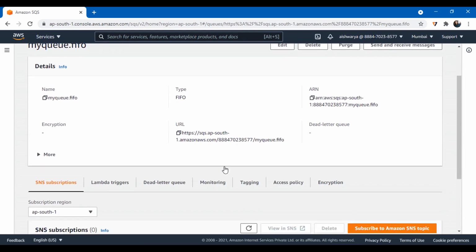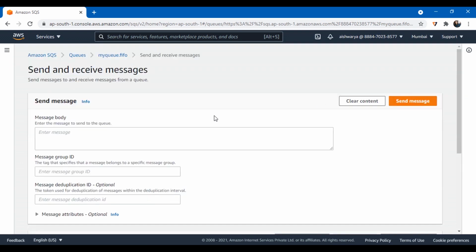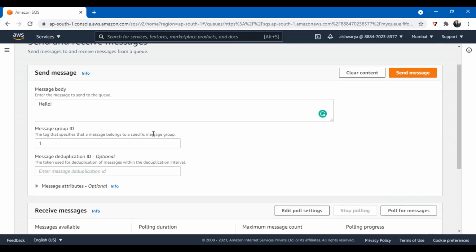And the other settings, let us leave them as default and click on create queue. So my queue has been created, and let me now try sending and receiving messages from my queue. Let's click on send and receive messages. So I will send a message. Let me enter a message body. And I also have to give a message group ID, because all the messages sent within a group will be ordered and processed in the exact order that they have been received.